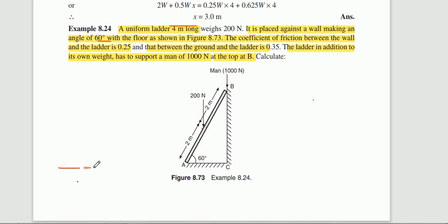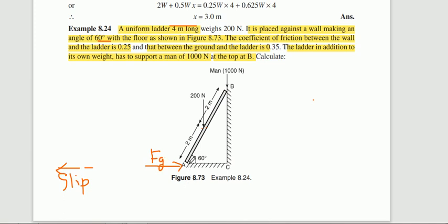This is the direction of motion or slipping direction of the ladder, that is, away from the wall it is moving. Our friction force is always opposite to the direction of motion, so you need to draw it as F. Since we are writing for the ground, we write it as Fg.